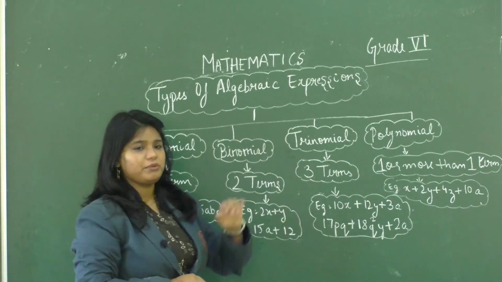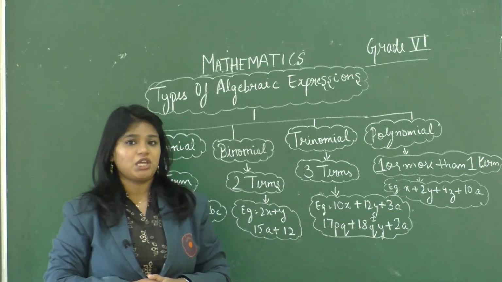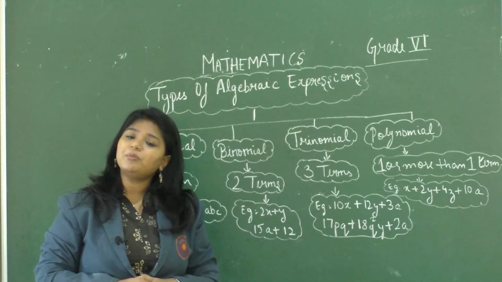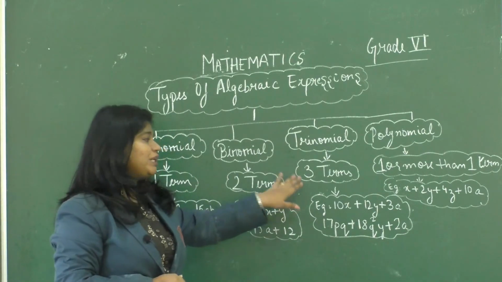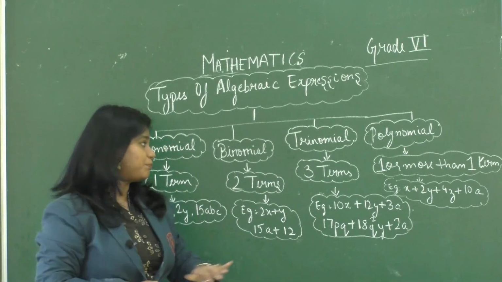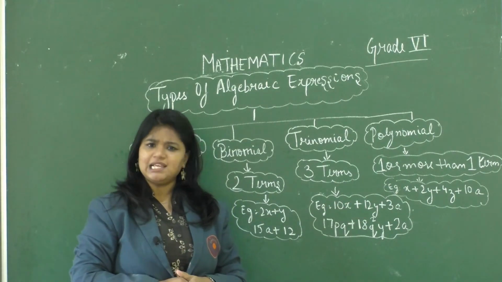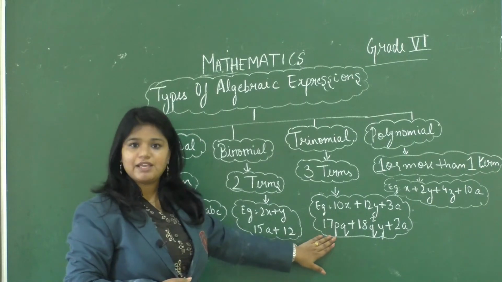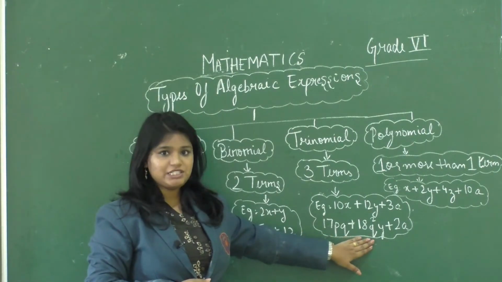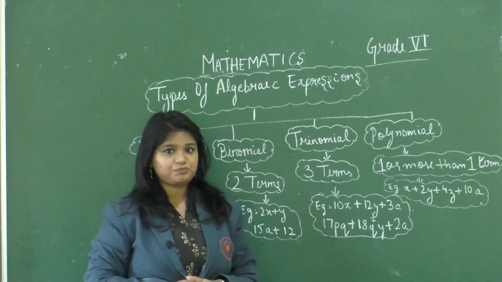Let's go to trinomial. Tri means 3. So, trinomial expressions have three terms in them. For example, 10x plus 12y plus 3a. Let's take another example: 17p square plus 18 square y plus 2a.